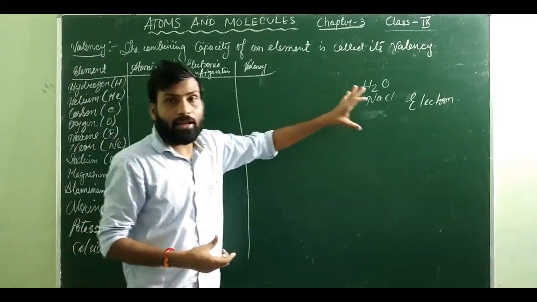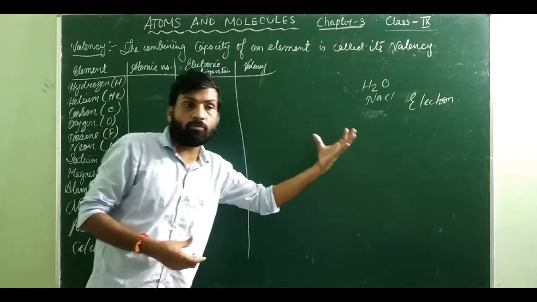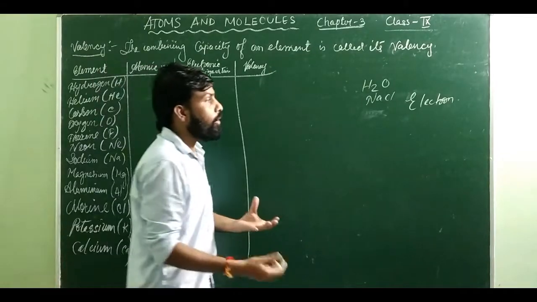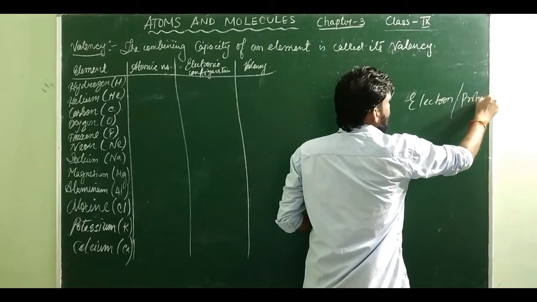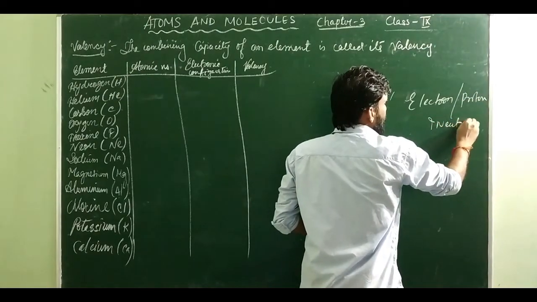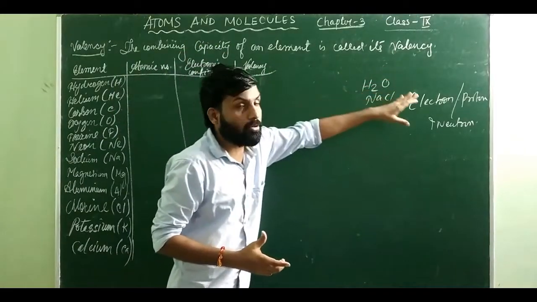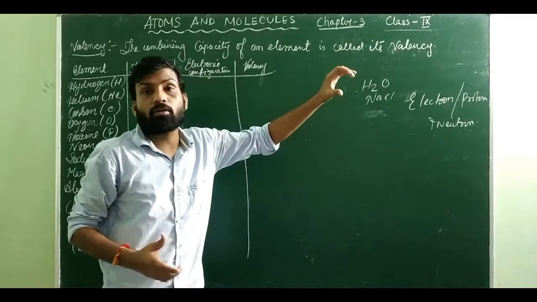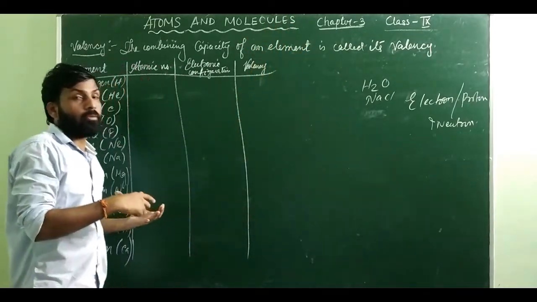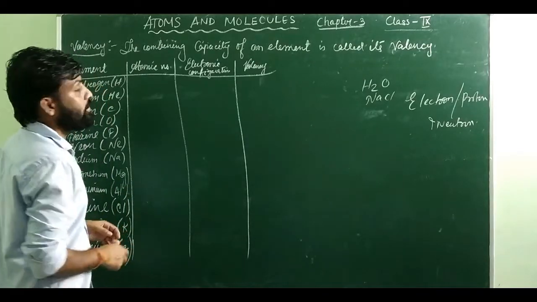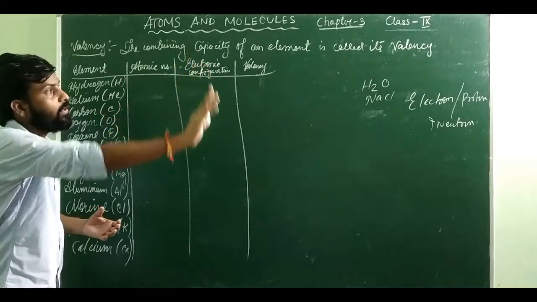But these atoms are also made up of something. Atoms exist, so obviously atoms are made up of something, isn't it? What is the something? Atoms are made up of electron, proton and neutron. This electron, proton and neutron all together make the atoms here. So we are discussing the electrons here. So the number of electrons that an element is going to give or take to form a compound in a chemical reaction is known as the valency here, okay, or in other words you can say the combining capacity of an element here.